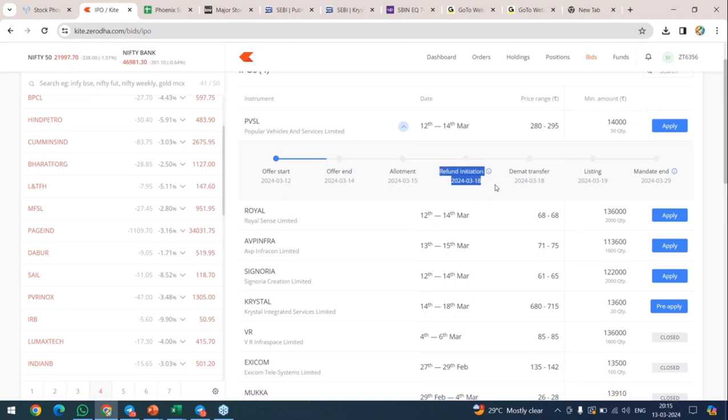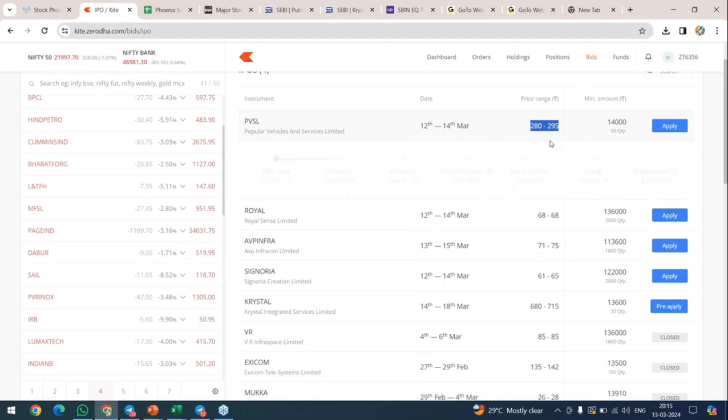And refund initiation. In case allotment is done, your capital is utilized. If your allotment is not done, your refund will be initiated. It will be back to your account. And on 18th, demat transfer will happen. And on 19th, listing. After that, we can see in the secondary market, we can start trading with the stock. PVSL will be listed in the secondary market where we can take our trade.